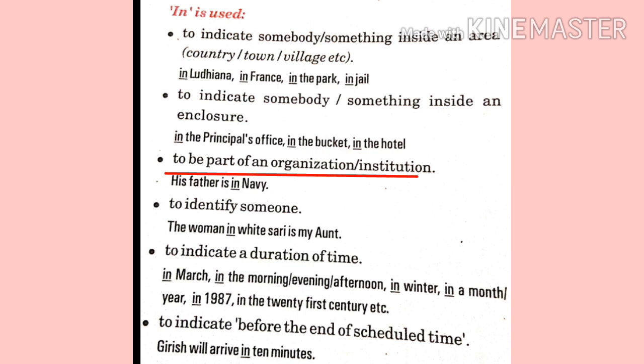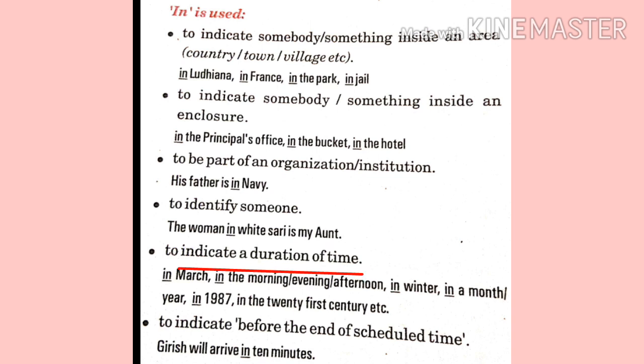Third, to be a part of an organization or institution. His father is in Navy. In Navy, a part of an organization. To identify someone. The woman in white sari is my aunt. We are identifying the lady who is in white sari. She is my aunt.